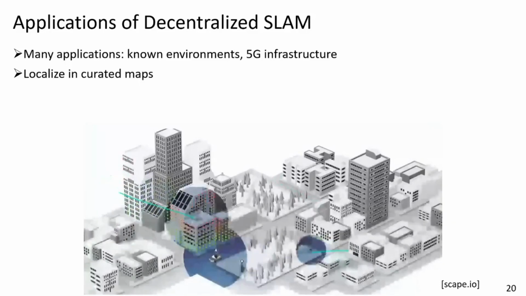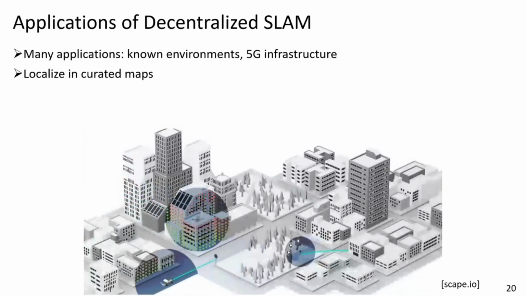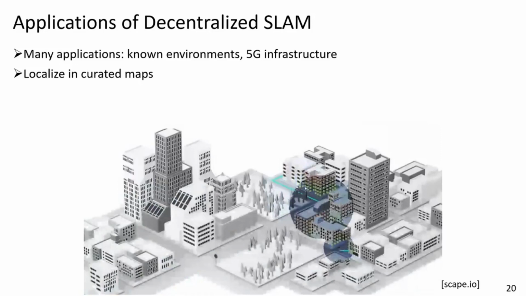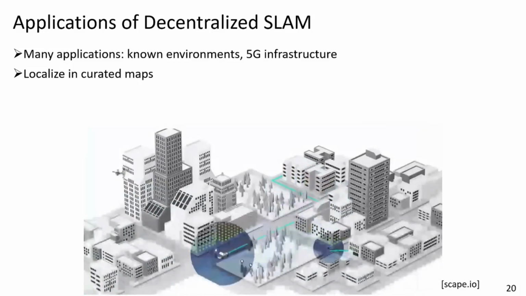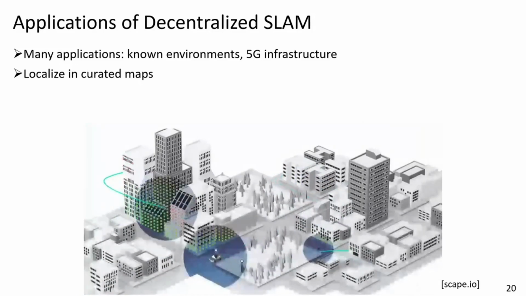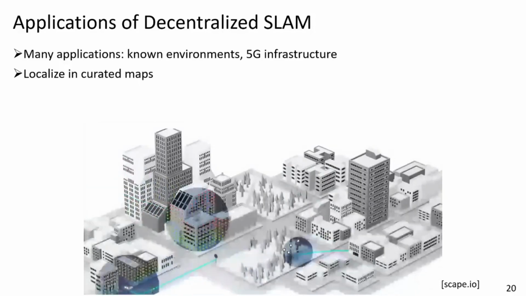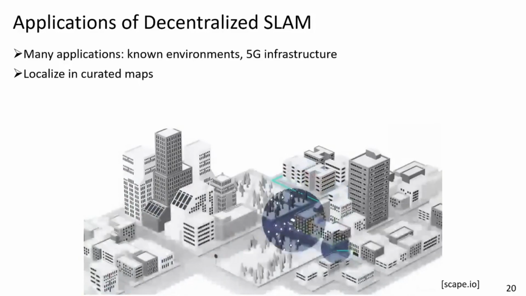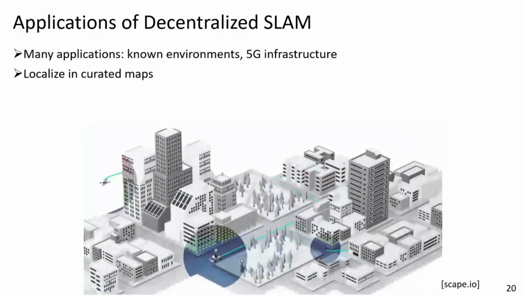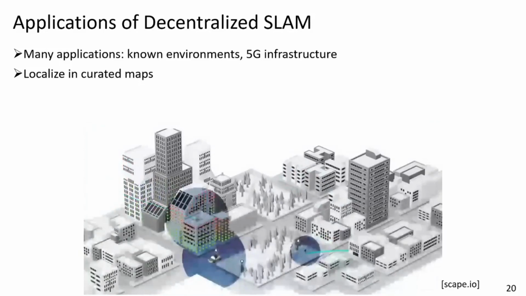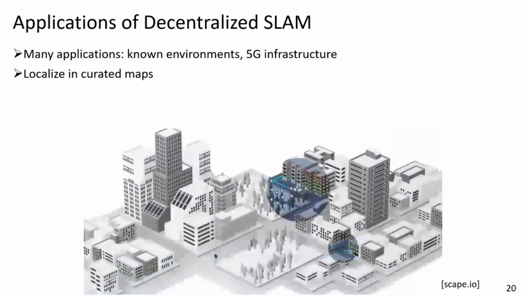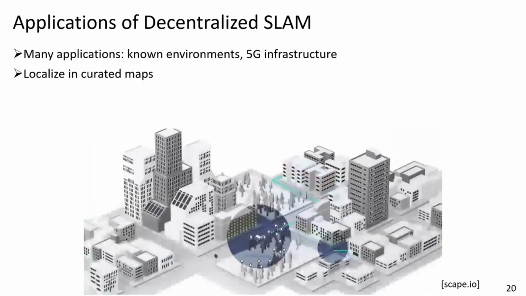This is the website of Scape, which is one of the first startups to propose the building of such curated maps. It was recently acquired by Facebook. So what I think will happen is we will soon have curated maps that are registered with GPS and optimized on large server farms by companies such as Microsoft, Apple, Facebook, Google, you name it.